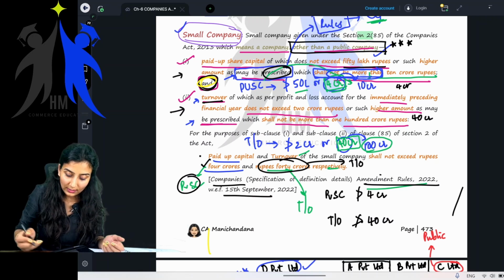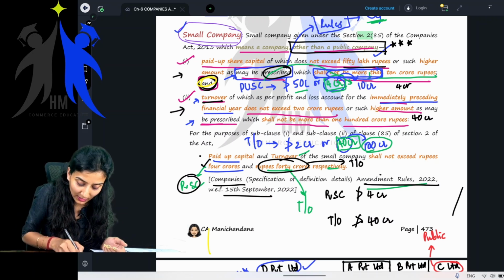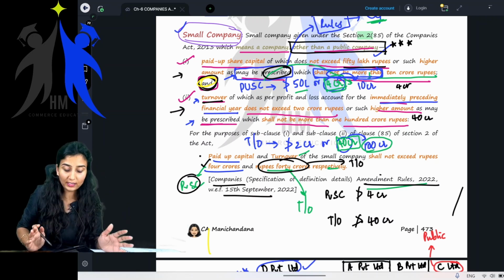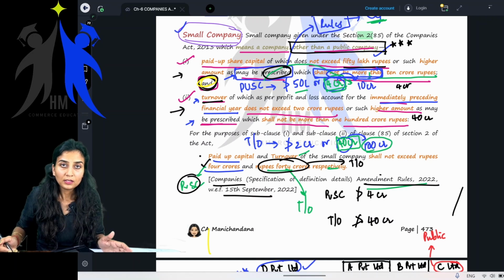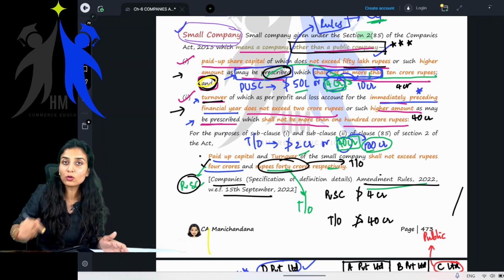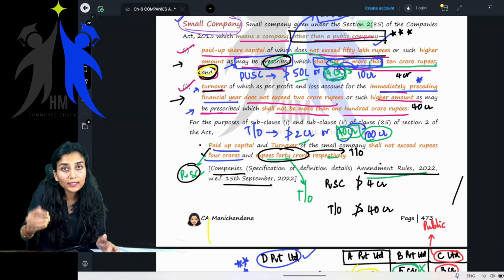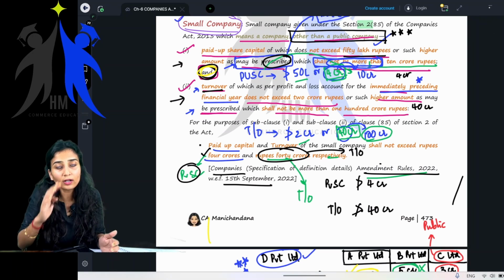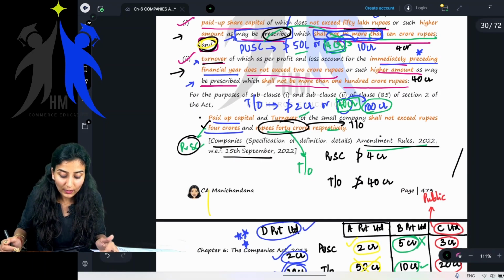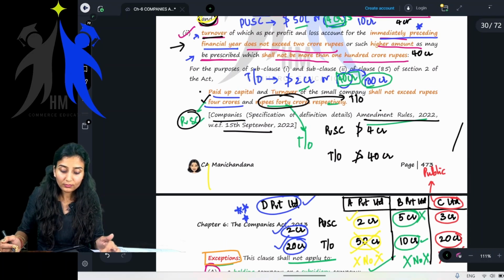Correct? Yes or no? Then if they're telling immediately preceding financial year, it is for the immediately preceding financial year. It is not for this year. Getting my point? It is very important. You have to quote this particular word. And then "which does not exceed," meaning does not exceed only. You cannot write anything else. Getting my point, everyone?